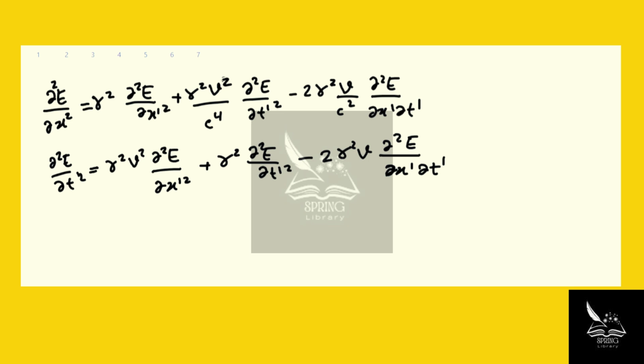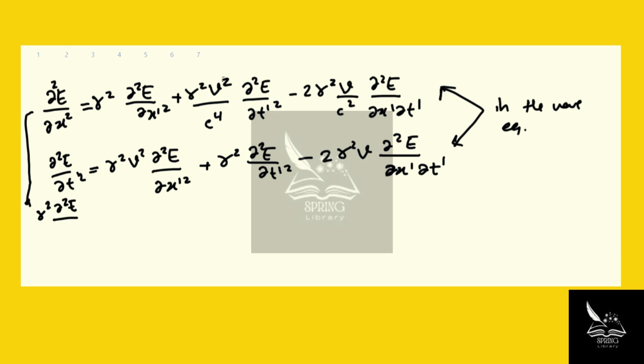Now, all we need to do is to put these two equations in the wave equation. You know that in the wave equation, you have the derivative with respect to x first, and then you have minus 1 over c squared times this term. So that's exactly what we are going to do.